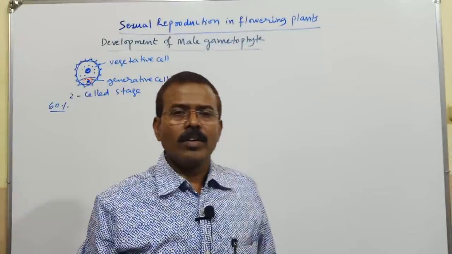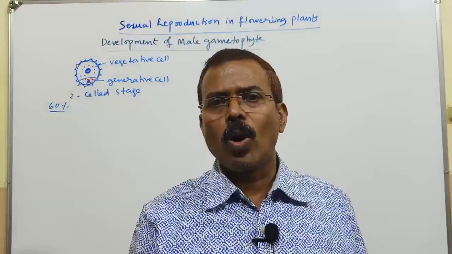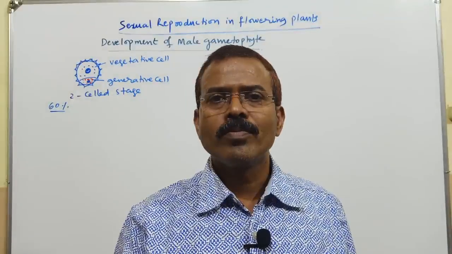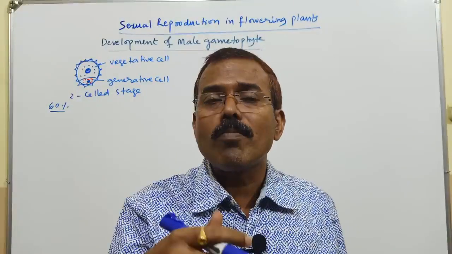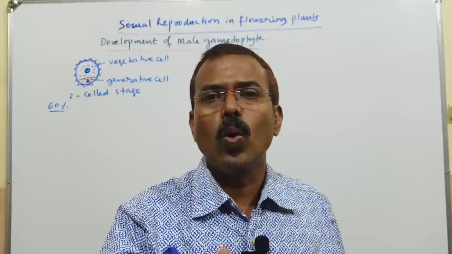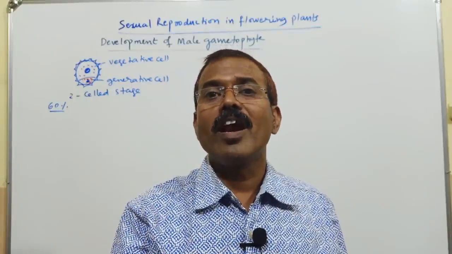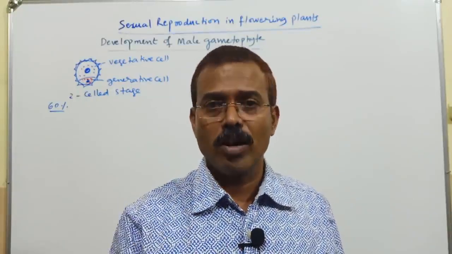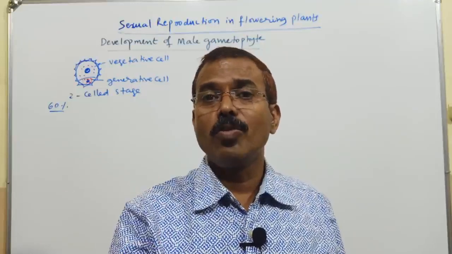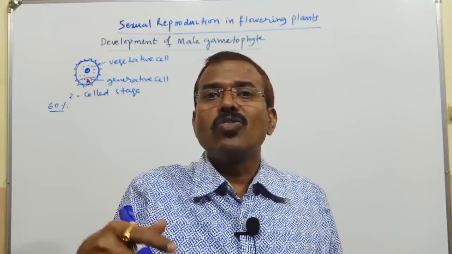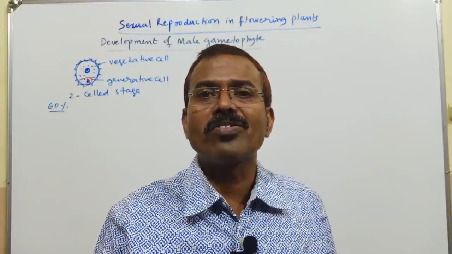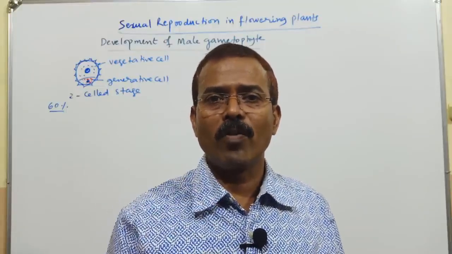When this pollen grain is pollinated onto the stigma, further development of the two-celled pollen grain occurs on the stigma only. Two-celled pollen grain has to become three-celled pollen grain. Three-celled pollen grain is known as mature male gametophyte.